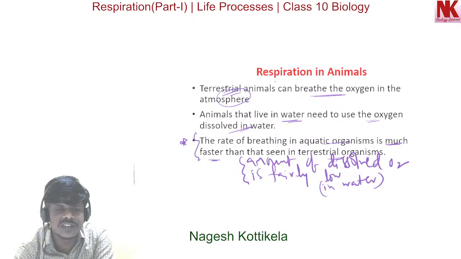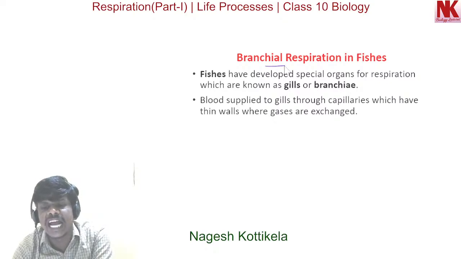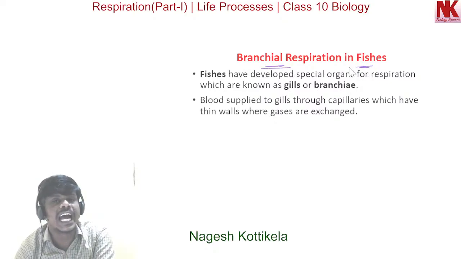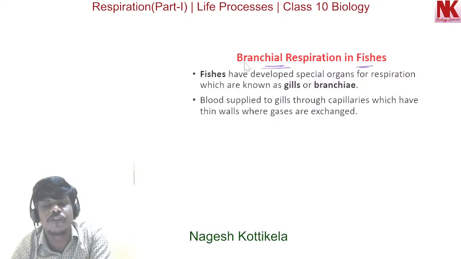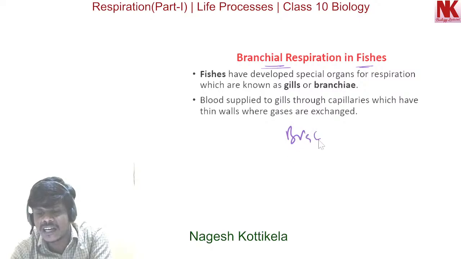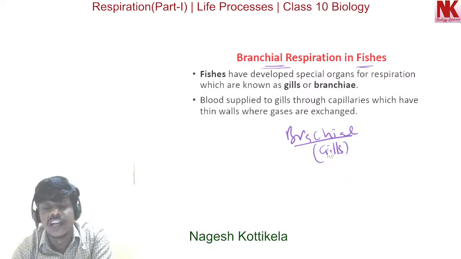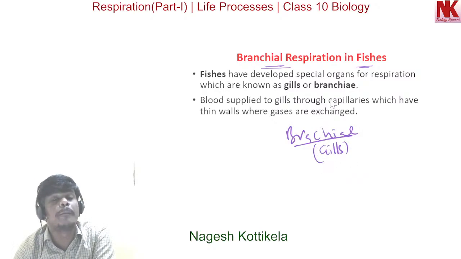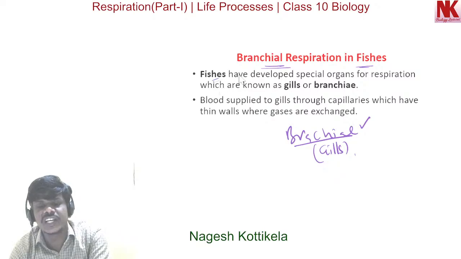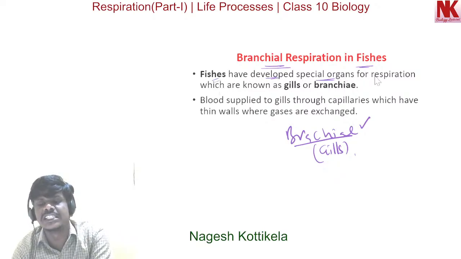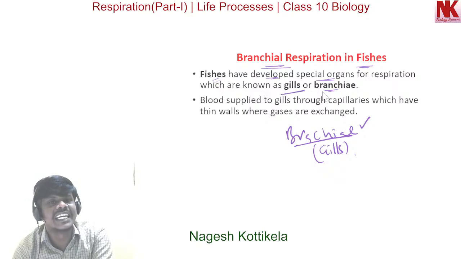Now, branchial respiration is found in fishes. Aquatic animals like fishes perform branchial respiration. Here branchiae are the respiratory structures, nothing but the gills. So respiration through gills is called branchial respiration. Fishes have developed special organs for respiration, known as gills or branchiae.